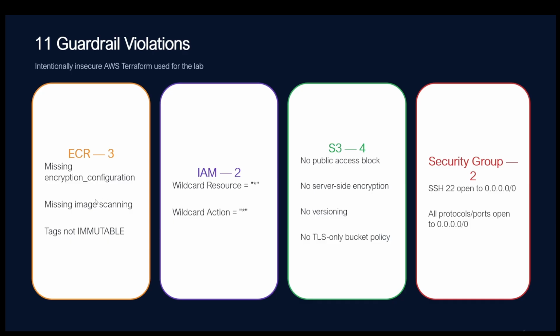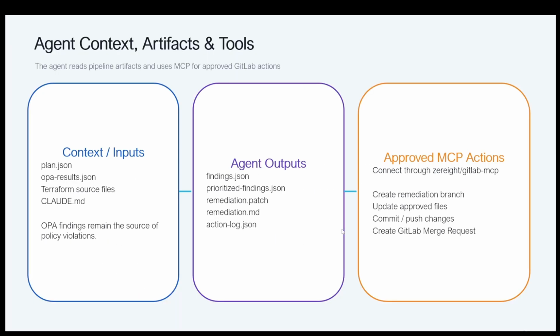We have intentionally defined them so that they can be picked up by our OPA policy. The context and input for the AI agent will be Claude.md, Terraform source files, OPA results, and plan.json. Based on this, it will generate finding.json, prioritized findings, and remediation paths.